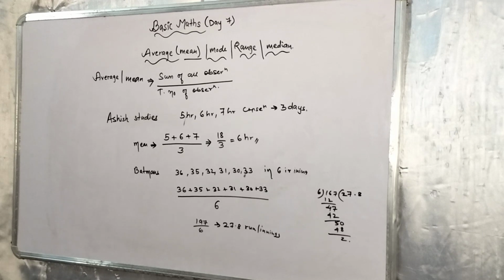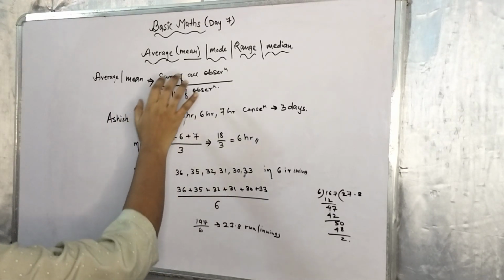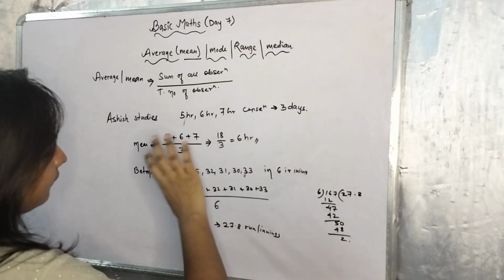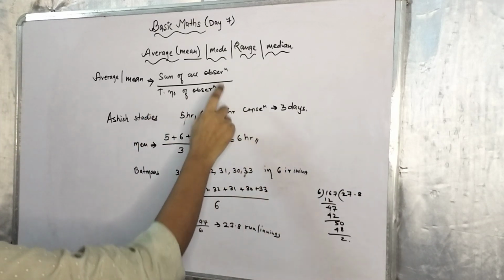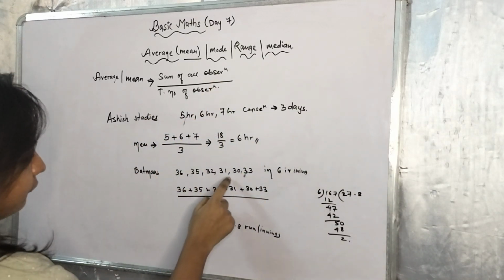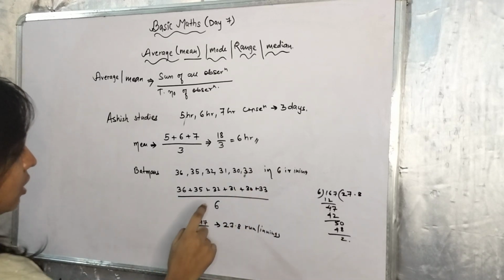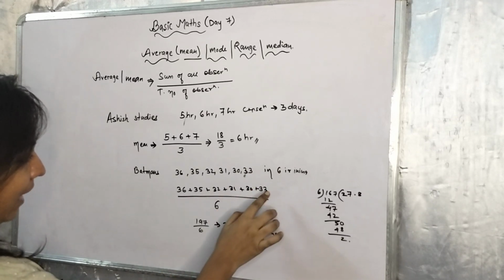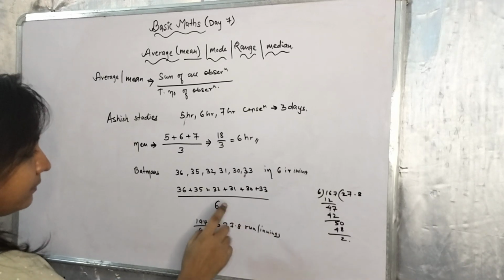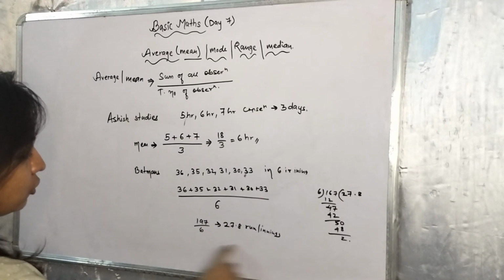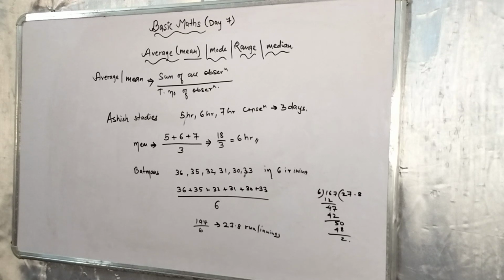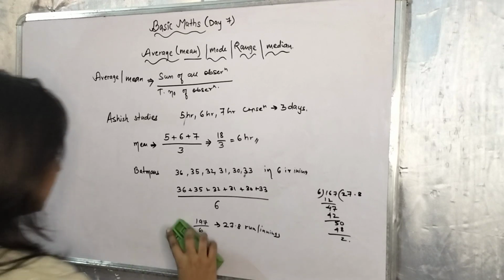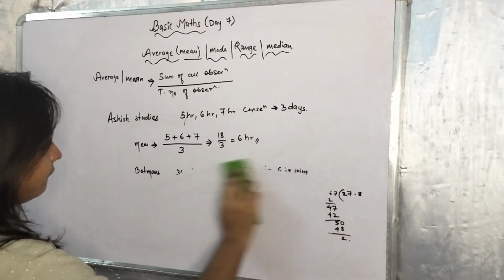Again, let me sum up: average or mean is equal to the sum of all observations divided by the total number of observations. You are given different observations, and you count them: 1, 2, 3, 4, 5, 6. So there are 6 observations, and the total number is 6. So you will add the sum of all and divide it by the total number. So you will get your answer. This is how we take out the average.